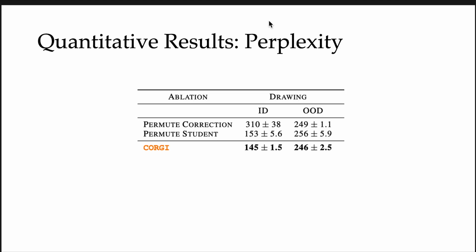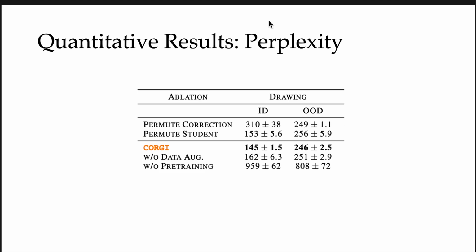So the first set of results in our paper are quantitative results, such as perplexity. And we consider both in-domain splits and out-of-domain splits, which in drawing are different alphabets that were either seen during training or not. And we compare CORGI with permutations, where we randomly shuffle the correction and the student when evaluating perplexity. And if CORGI is successfully sensitive to these aspects of the sequence, then it should have a lower perplexity, which we observe. Furthermore, we ablate data augmentation and pre-training of the underlying language model and see that CORGI performs